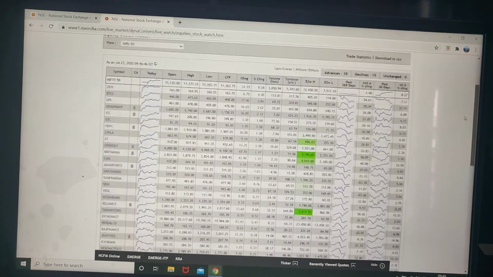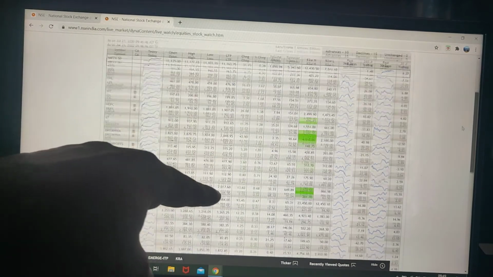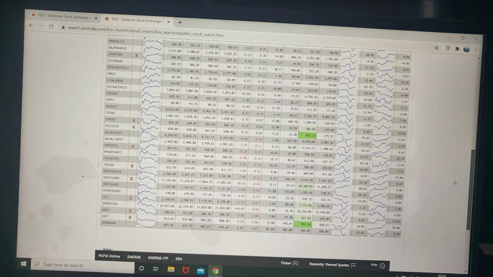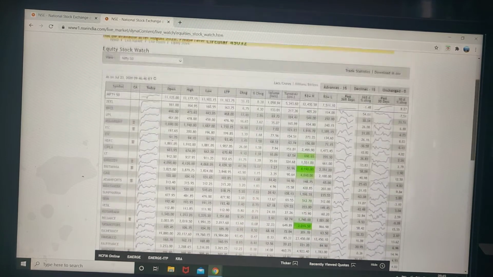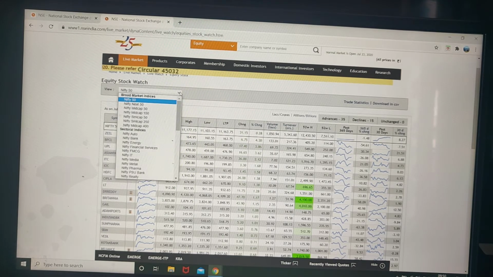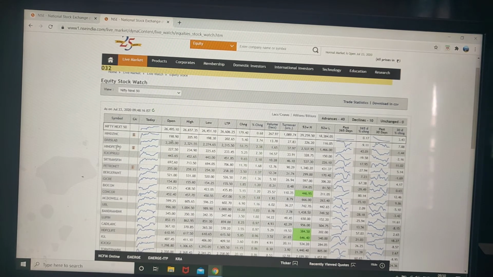So today's scenario, if you see, the majority of the stocks are in gain, showing in green, and some are in red. This is the maximum loss company today, and this is the highest gainer in the Nifty 50. Then there is the next level of companies, like the Next Nifty, based on market capitalization and other considerations. These are the next 50 companies.